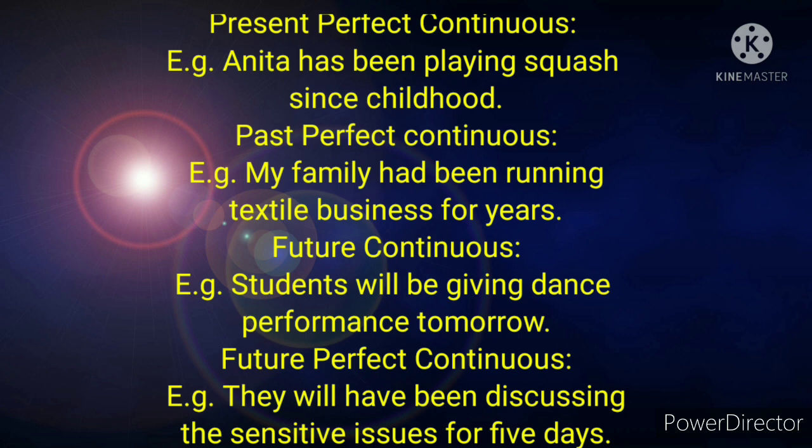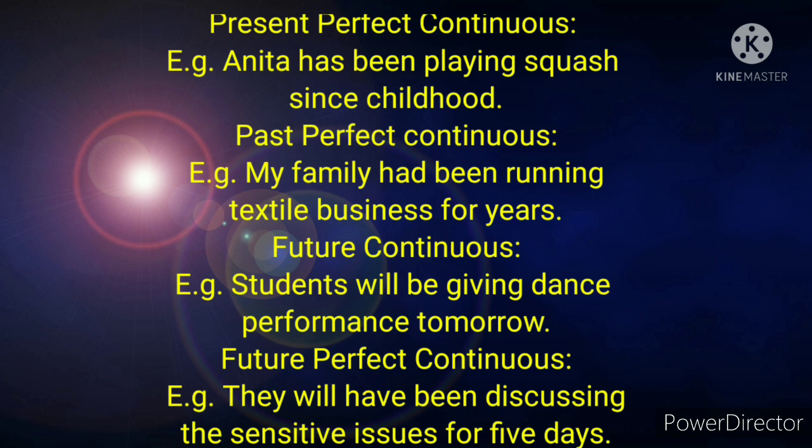Can you guess why we don't have passive voice form for these 4 tenses? Because already we have the auxiliary verb been in these sentences. These are actually active voice sentences, but we have been in these sentences. And in the third one, that is future continuous, we have be.